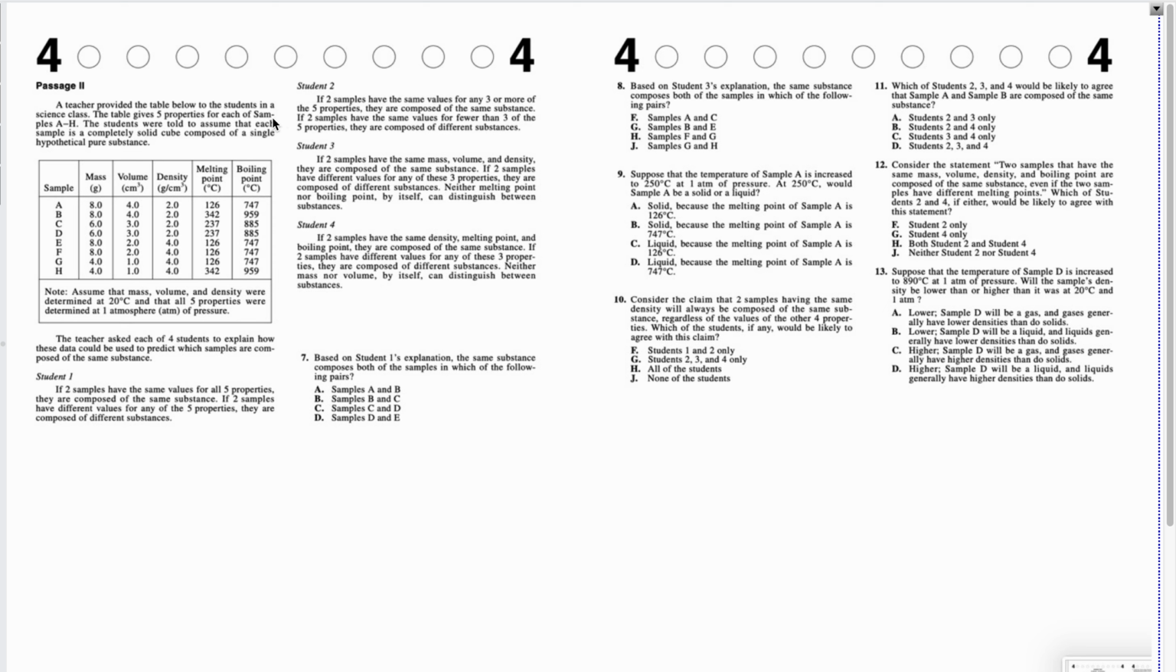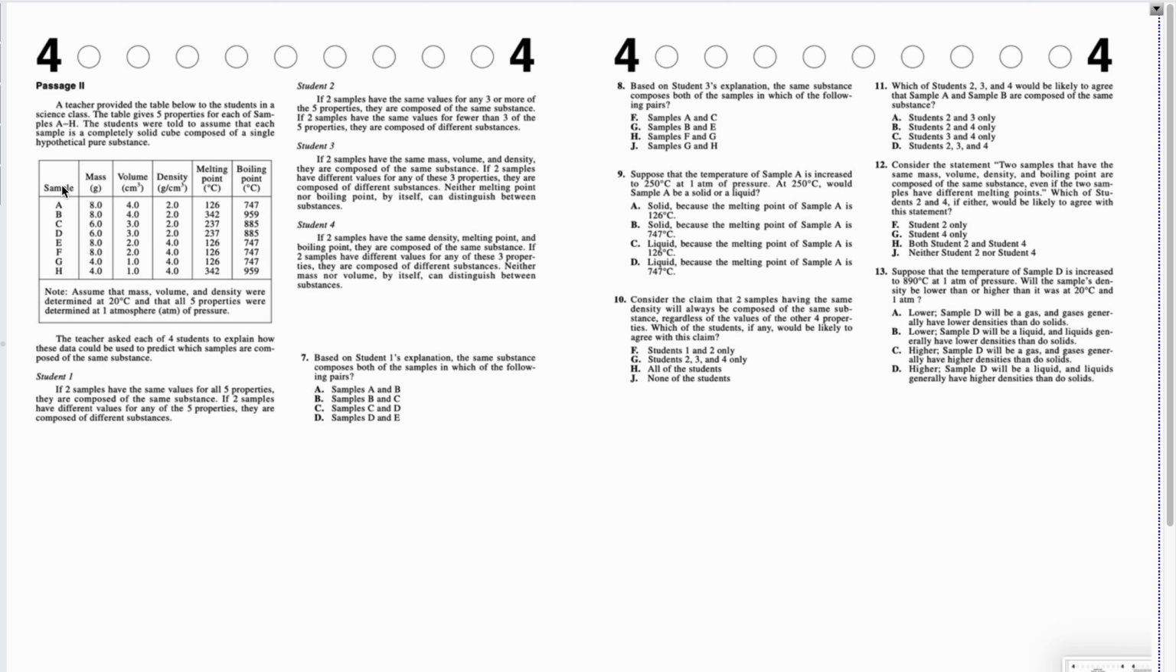The students were told to assume that each sample is a completely solid cube composed of a single hypothetical pure substance. So we have our table. We have A through H, and we have mass, volume, density, melting point, boiling point. The teacher asked each of the 4 students to explain how these data could be used to predict which samples are composed of the same substance.